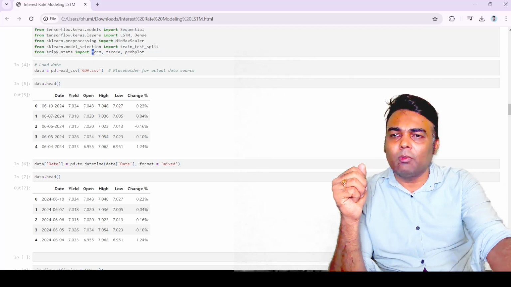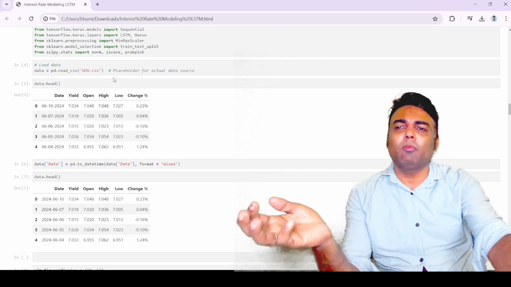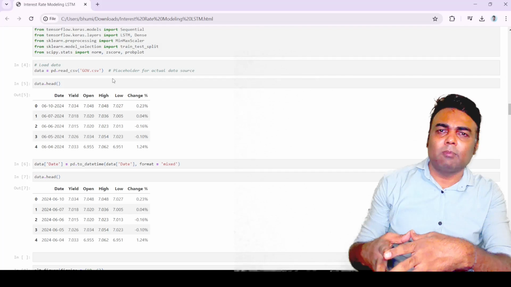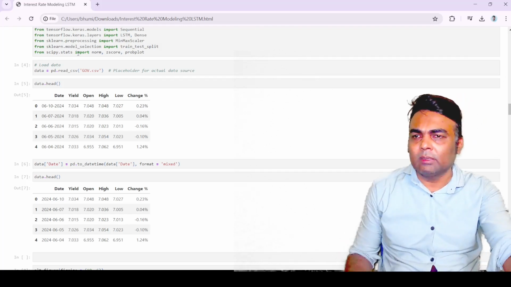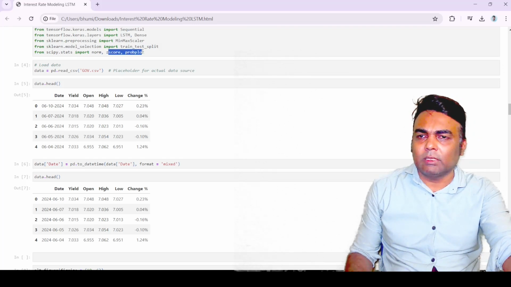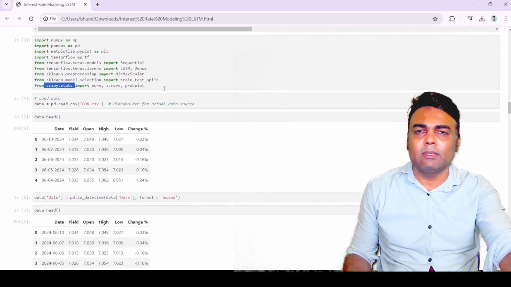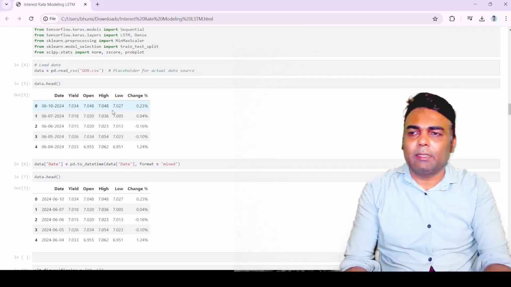To evaluate the model, as well as for pre-processing the data, meaning removing outliers and other pre-processing, you need the z-score function from the scipy.stats library. So this is all about the libraries that we will be using to model the interest rate.